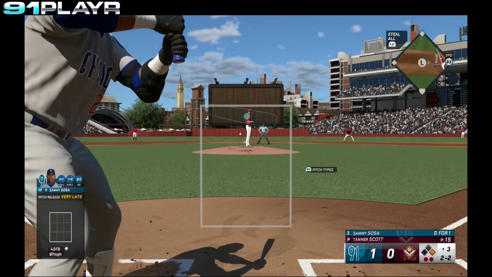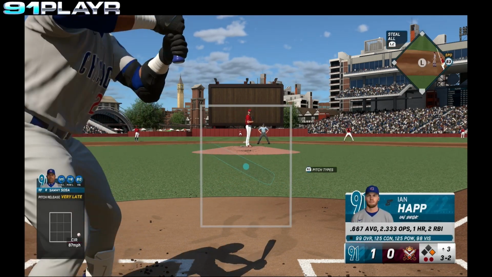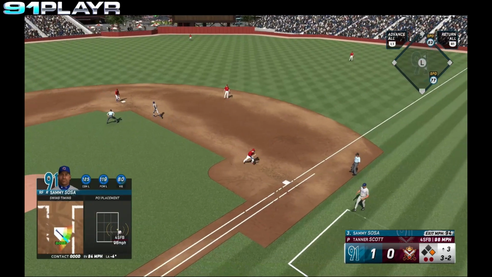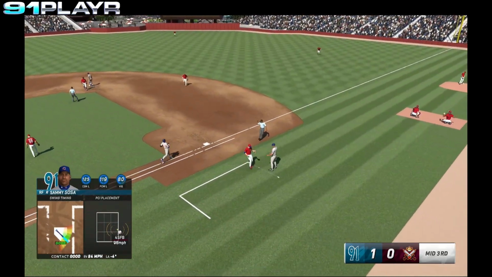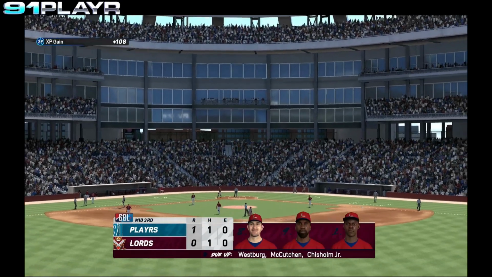Ball low. 2-2. Ball outside, 3-2. Sandberg's going to get a head start. Sosa hits that ball, but it's gloved cleanly by the first baseman. He takes it to the bag. Out number 3. We go to the bottom of the third.